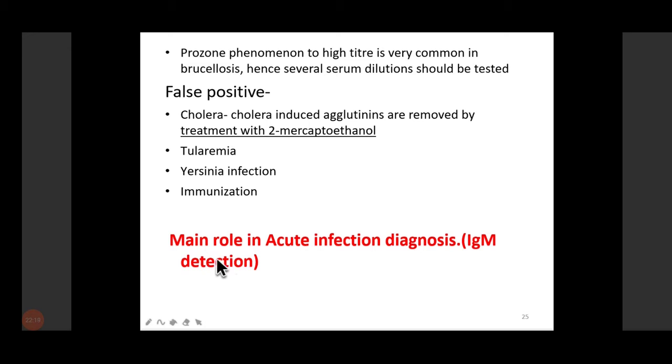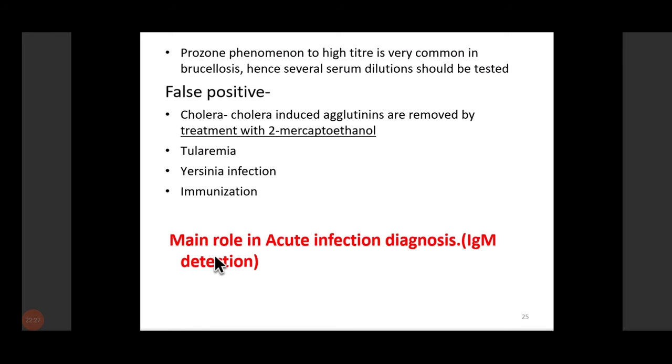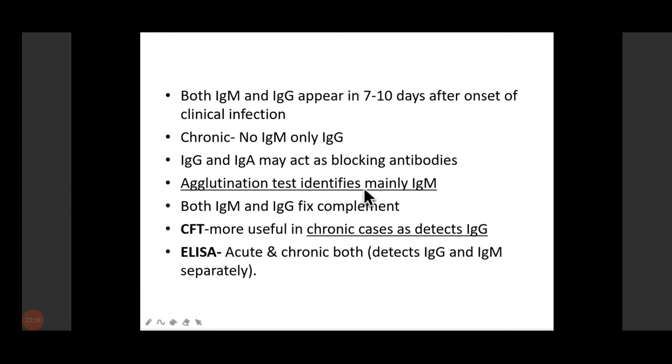Right. And so SAT is one important test which is done in this, which is the tube agglutination method, right? And the main role in diagnosis of acute infection is that we detect IgM antibodies, because that will appear in the acute infection. So both IgM and IgG appear in 7 to 10 days after onset of clinical infection. In chronic, there will be no IgM, only IgG. And IgG and IgM may act as blocking antibodies. So agglutination tests mainly identify IgM antibodies, right?